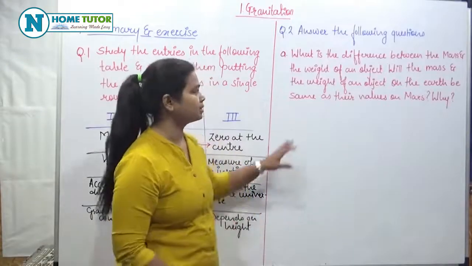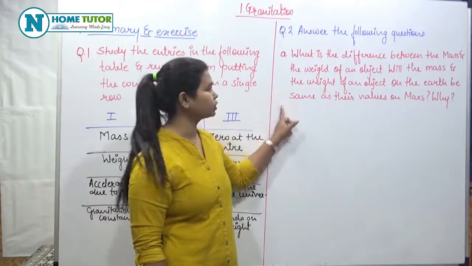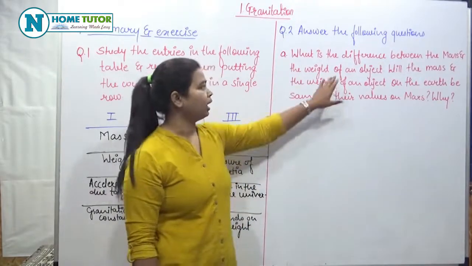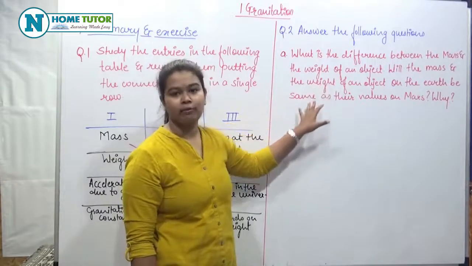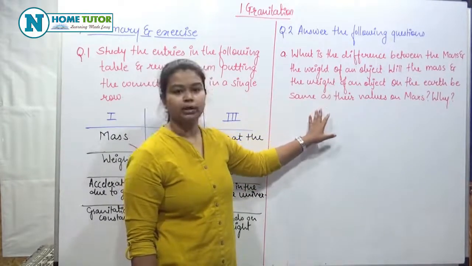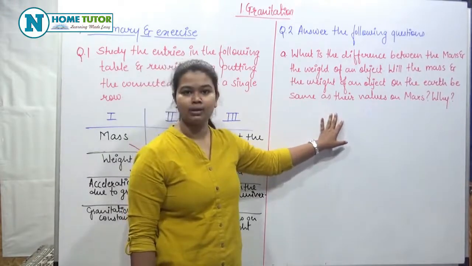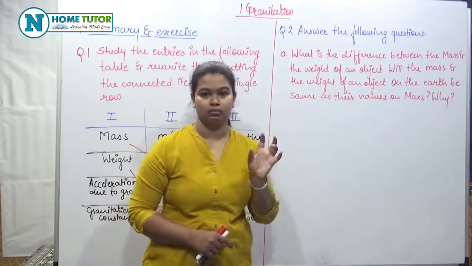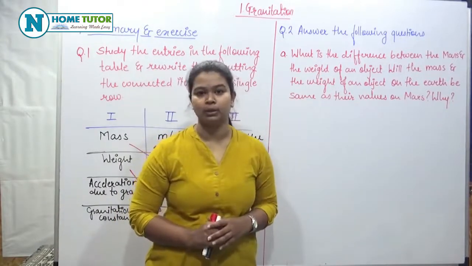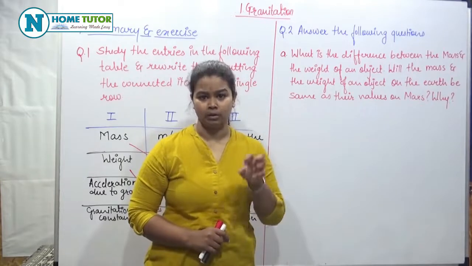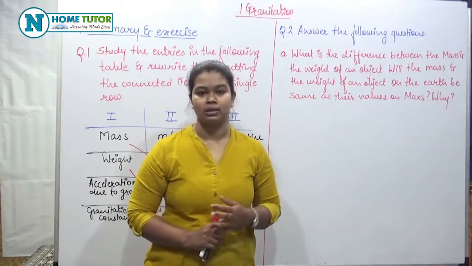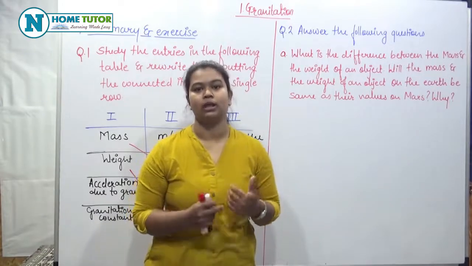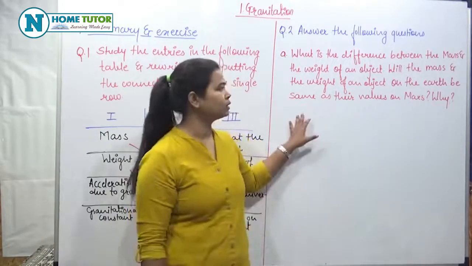Second question in the exercise is: answer the following questions. The first question under this is: what is the difference between mass and weight of an object, and will the mass and weight of the object on the earth be the same as their values on Mars and why? So in the first question, you have to explain the definitions of mass and weight. Mass is just the matter which is present in the object, so mass is considered. Weight is the force with which earth attracts it towards itself, that is the weight.